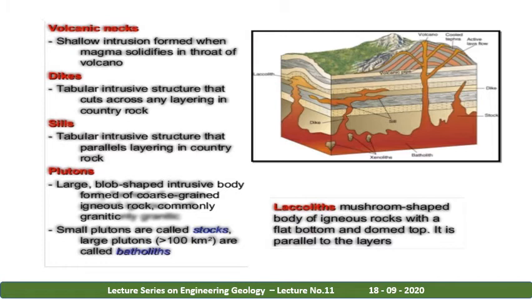Plutons are large bulb-shaped intrusive bodies formed of coarse-grained igneous rock, commonly granitic. Then what is a laccolith? It's a mushroom-shaped body of igneous rock with a flat bottom and a dome at the top. It is parallel to the layers. You can see here, this is a dike, this is a sill, this is a pluton, this is a laccolith.